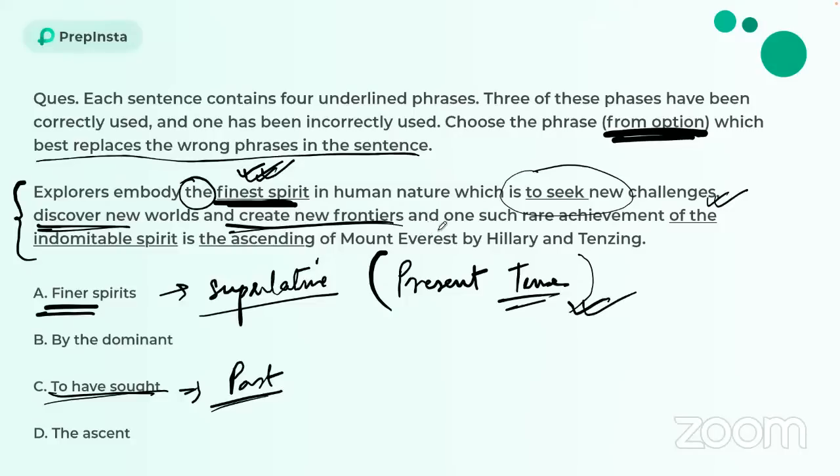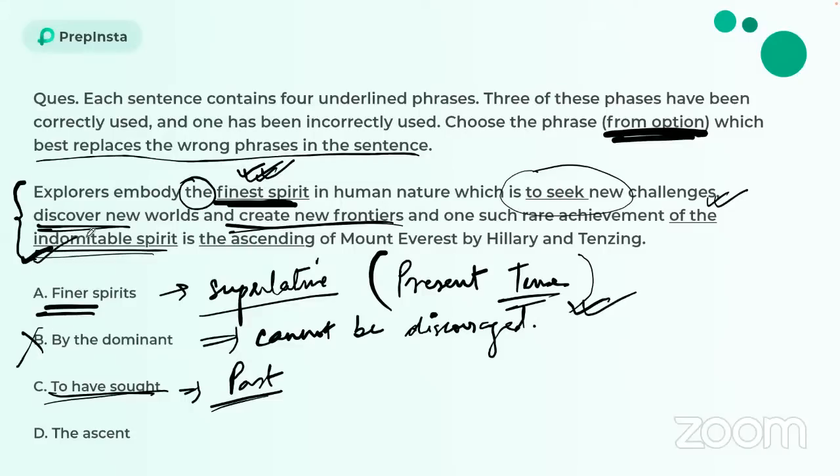Moving forward, and one such rare achievement of the indomitable spirit. Again, indomitable spirit. What do you understand by indomitable? That means something that cannot be discouraged. Someone who is very brave is an indomitable spirit. Someone who has a brave spirit is an indomitable spirit, right? So again, the dominant spirit is incorrect. Indomitable spirit is correct. Is the ascending of Mount Everest.